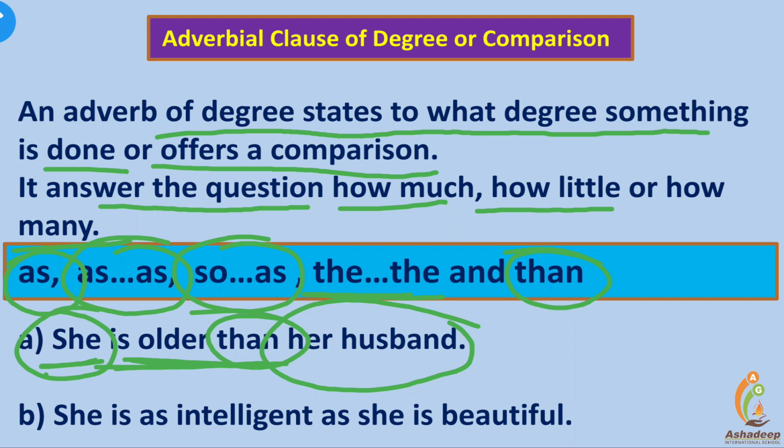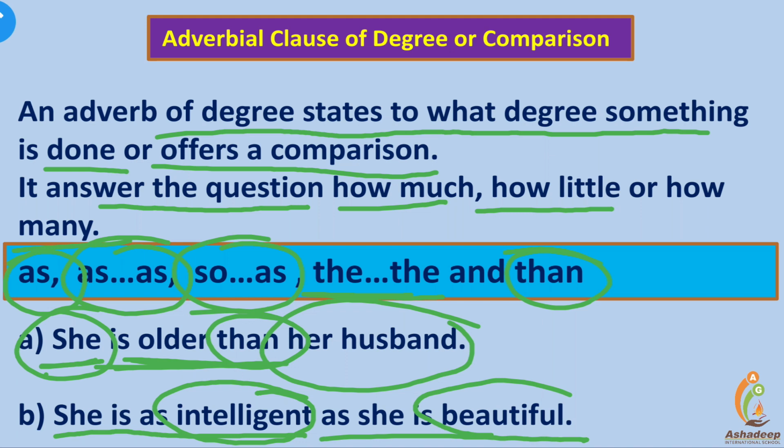She is as intelligent as she is beautiful. Here is the comparison between her intelligence and her beauty, and both are equal. She is equal in both these qualities. It means positive degree. Here in comparison, one is not better than the other, both are equal. It shows equality, it's the positive degree, and when it shows superiority, it is the comparative form of degree.